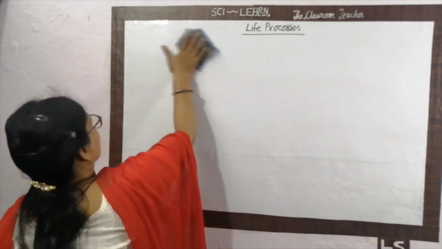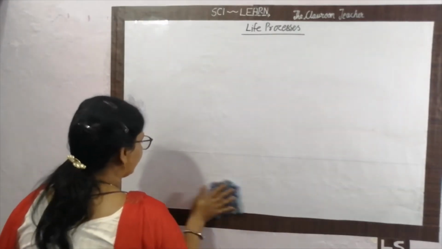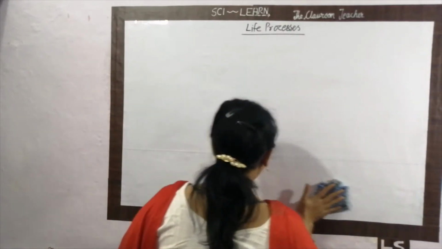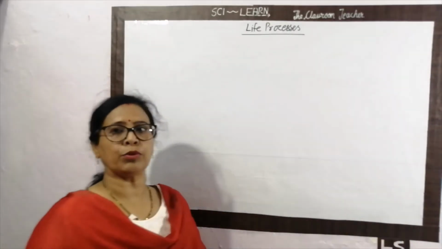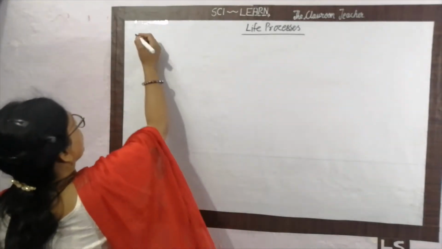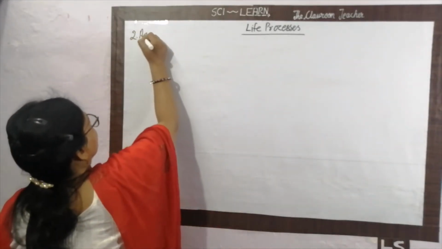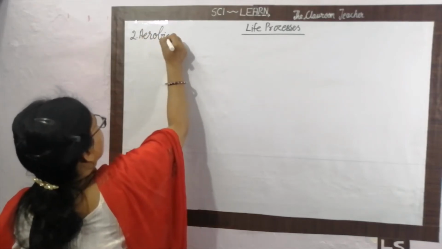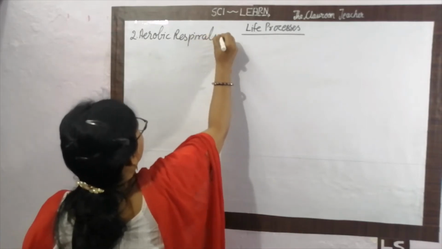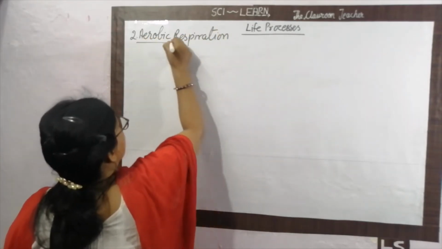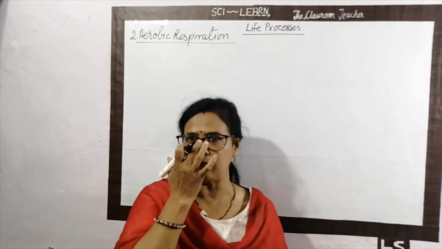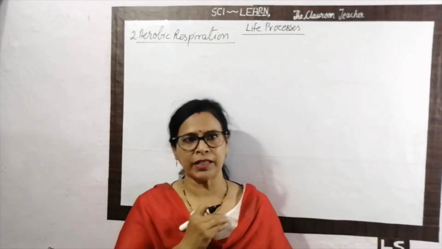Now we are talking about higher organisms, higher plants and higher animals. The respiration process performed in higher organisms is called aerobic respiration. I already told you, aerobic refers to air. So first we have to write the definition of aerobic respiration.